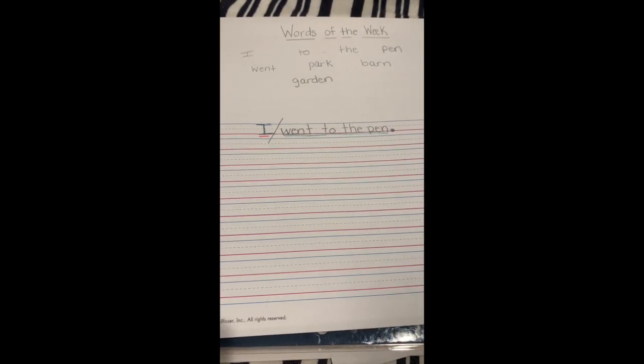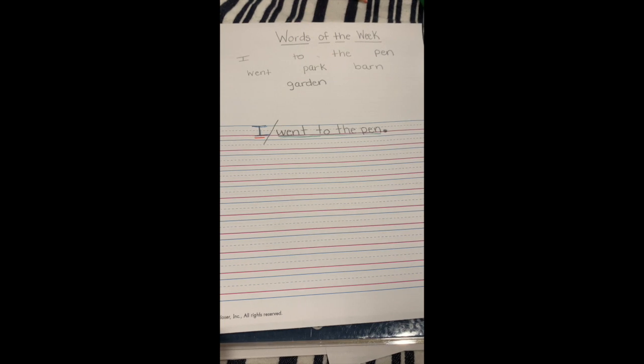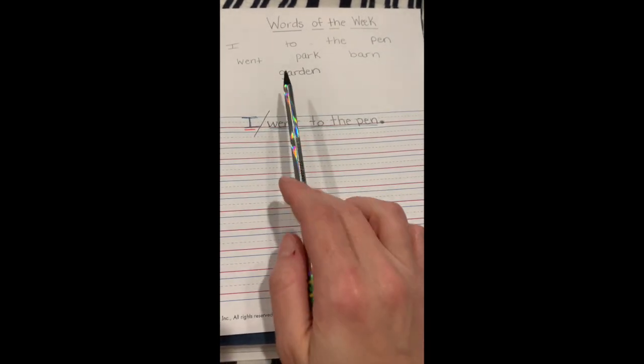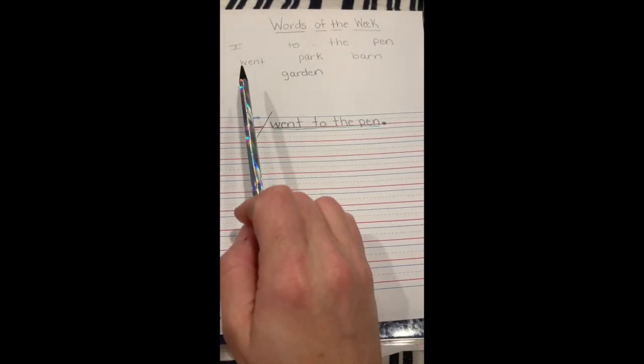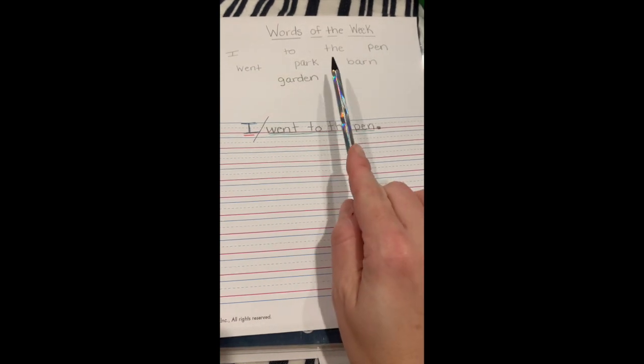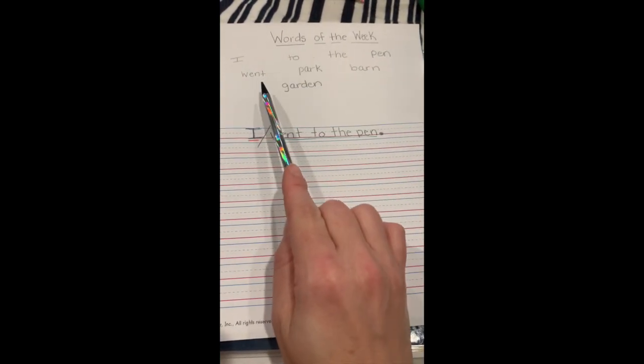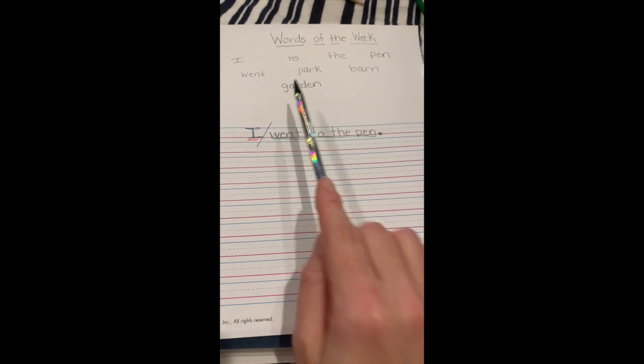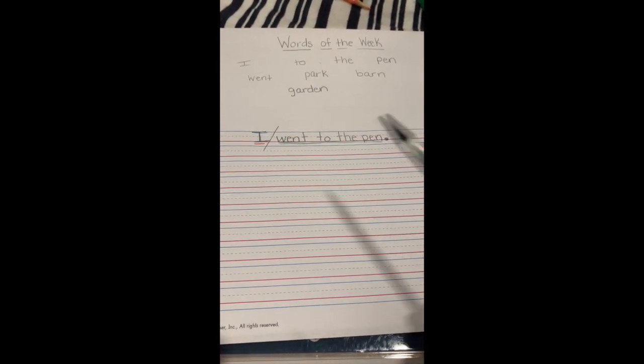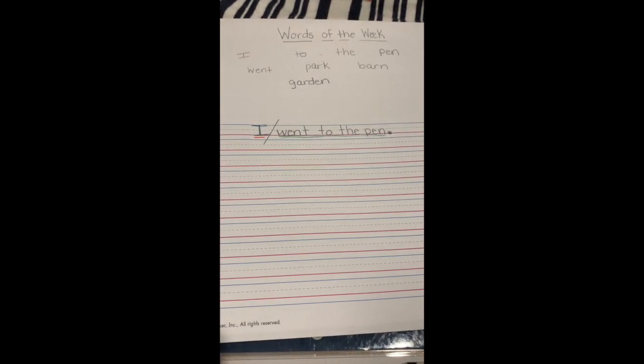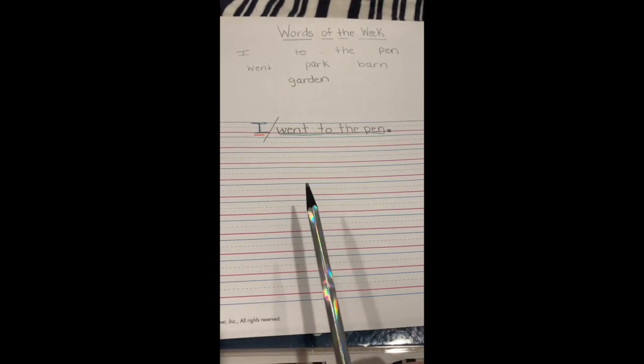Okay, so let's come back to our word wall, our sentences for the week, and go back over the words that we're going to see this week. So we're going to see I, to the, pen, went, park, barn, and garden. Yesterday, the little boy went and searched for pigs, and where did he go?